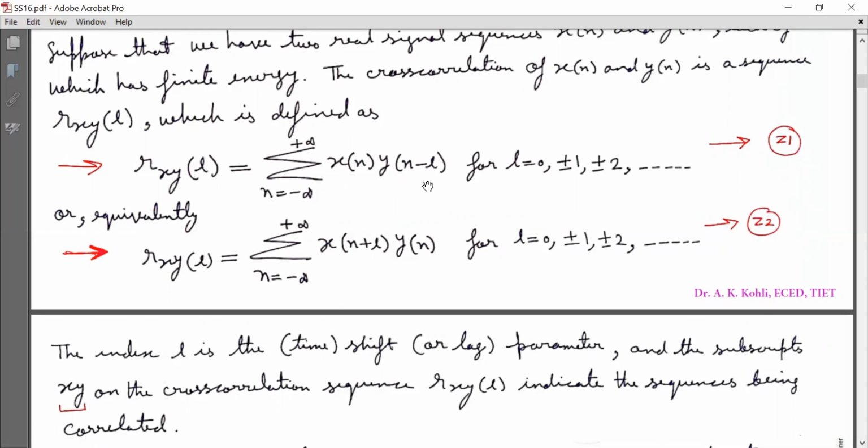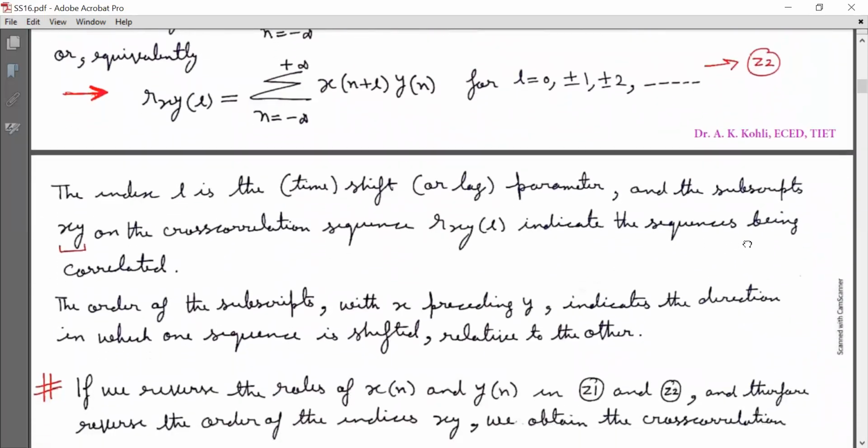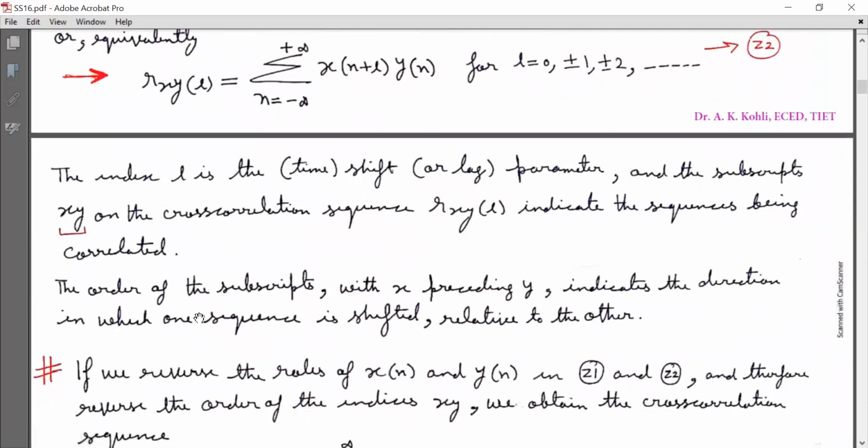Now for the calculation of cross correlation of x[n] and y[n], we can use either Z1 or Z2. Both will give the same answer. The order of the subscripts with x preceding y indicates the direction in which one sequence is shifted relative to the other.